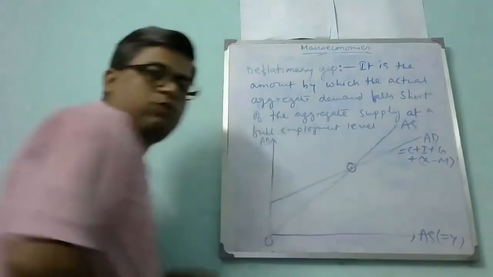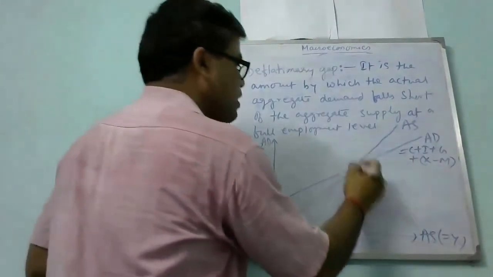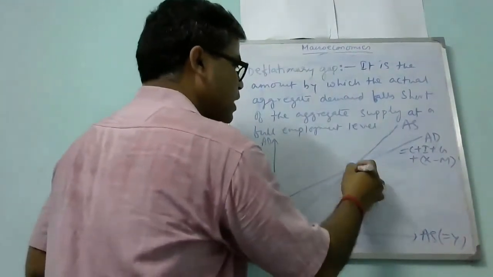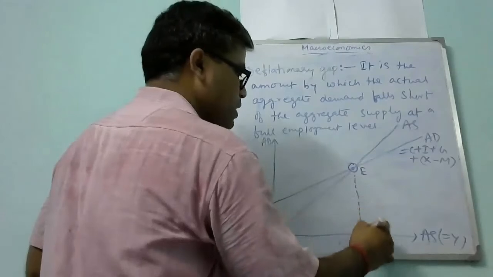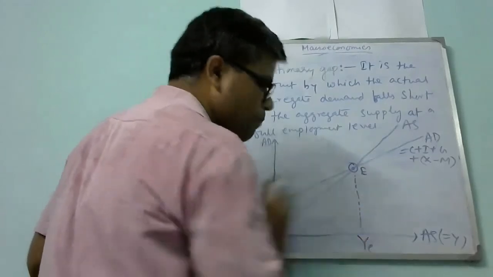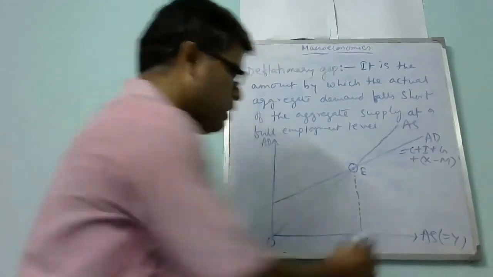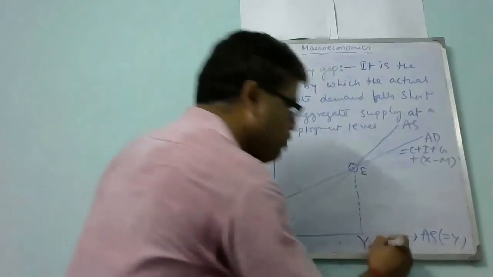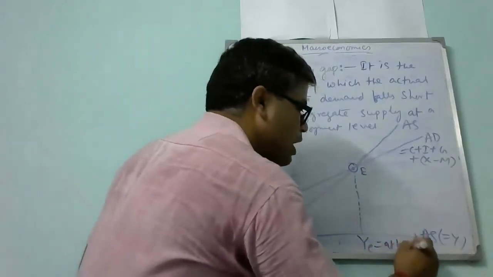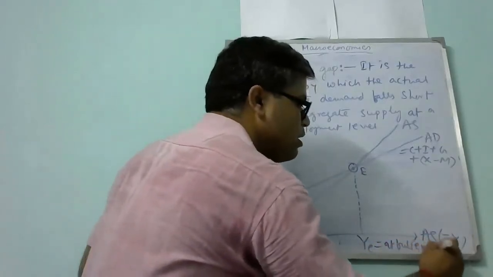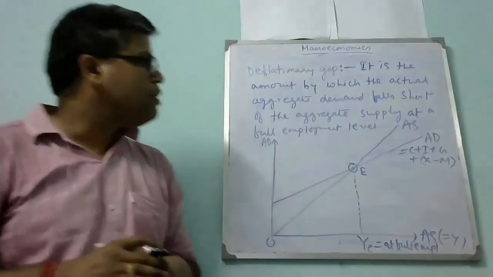Now this will be called the equilibrium point. Let's say this is E, and the equilibrium level of national income is YE. Remember, this is at the full employment level.